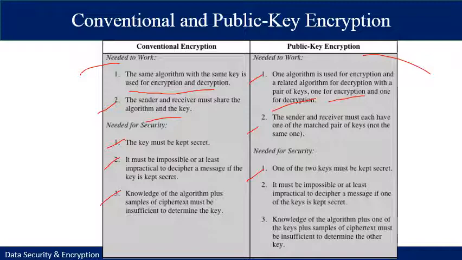What is needed for security? One of the two keys must be kept secret, private or public. It must be impossible, or at least impractical, to decipher a message if one of the keys is kept secret, and knowledge of the algorithm plus one of the keys plus samples of the ciphertext must be insufficient to determine the other key.